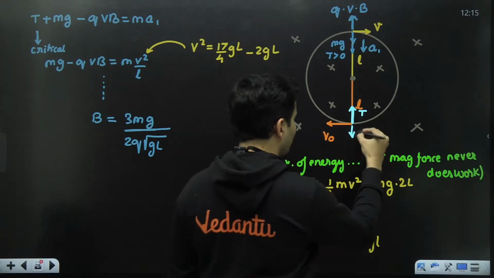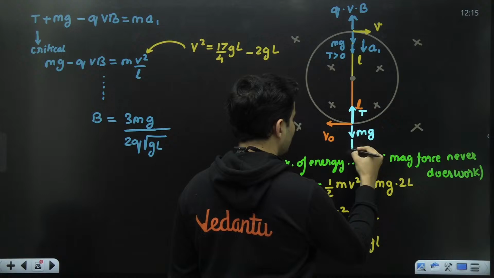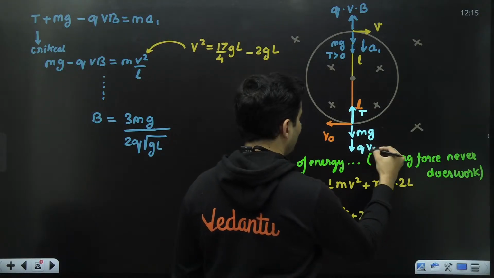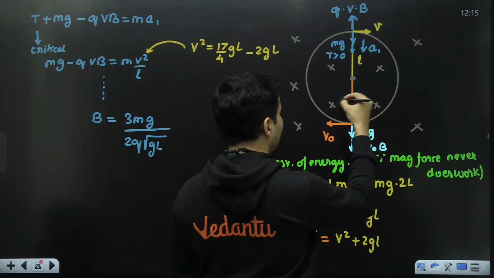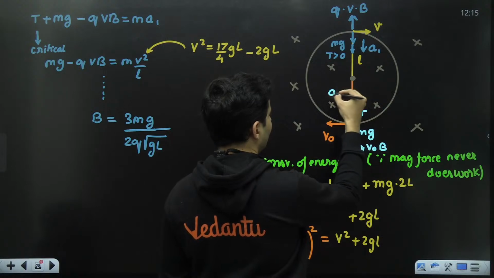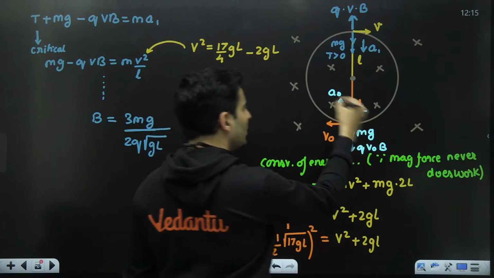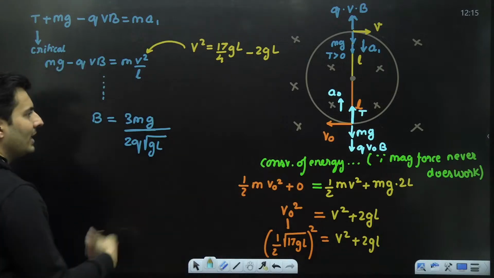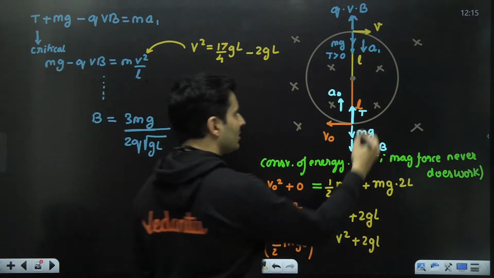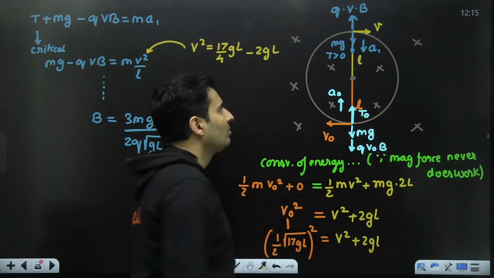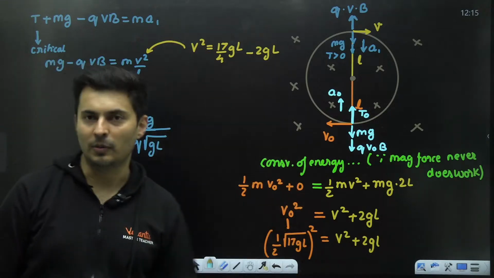Yes, V cross B will be downwards. So Q V naught into B will be here, and the centripetal acceleration will be over here. So this will be called A naught, let's say. Now solve the same thing again. You will get the tension at the bottommost point. Let's say this is T naught. So you can find T1 and then you can solve the problem.